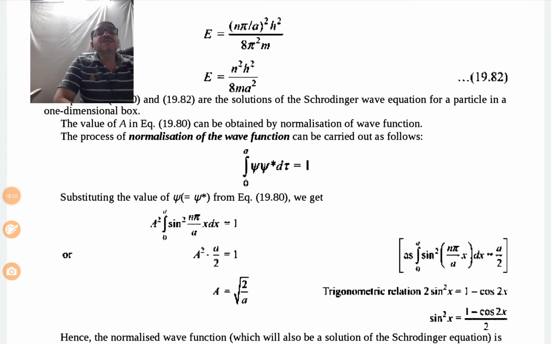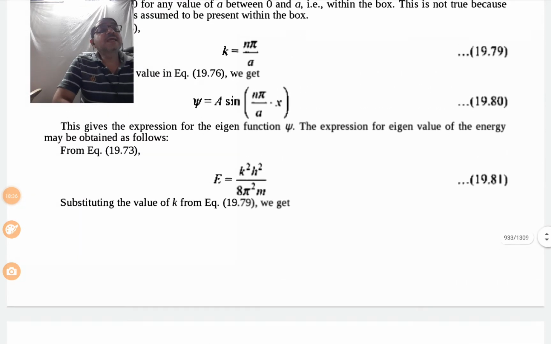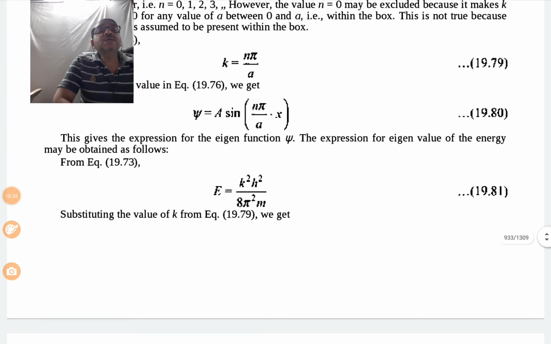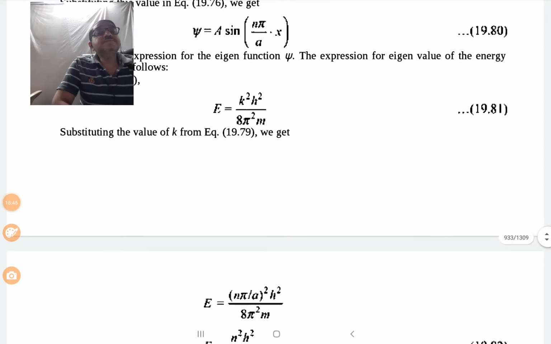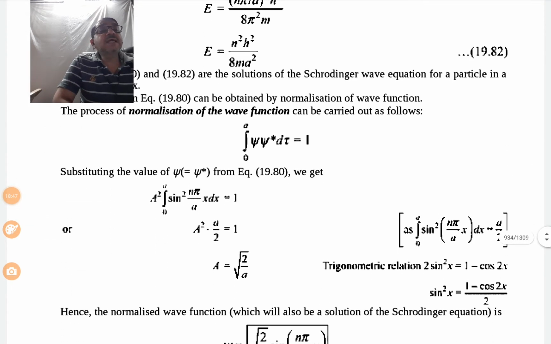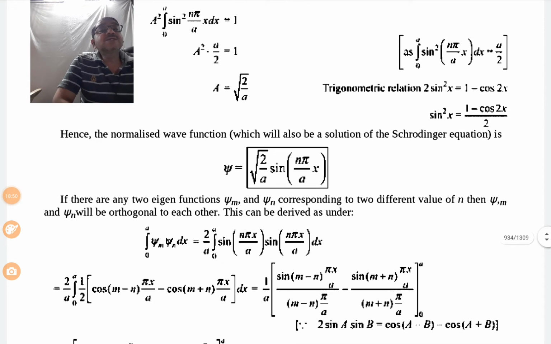Substituting the value of psi and psi star, from equation 19.80, psi is equal to A sin n pi upon a into x. After simplification we get psi is equal to square root of 2 upon a sin n pi x upon a.